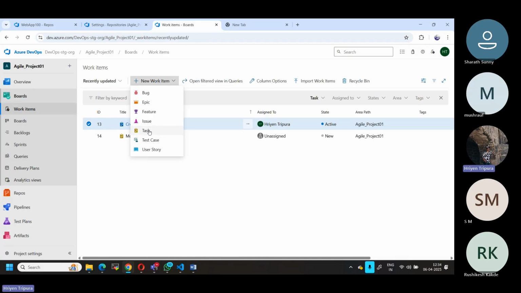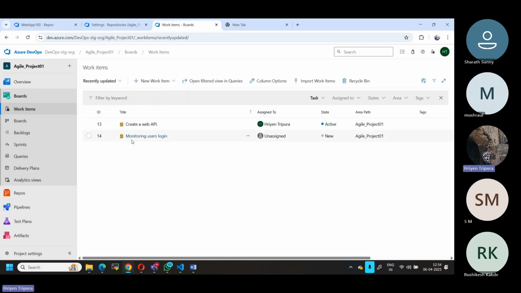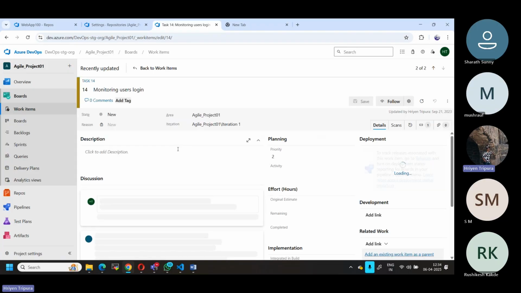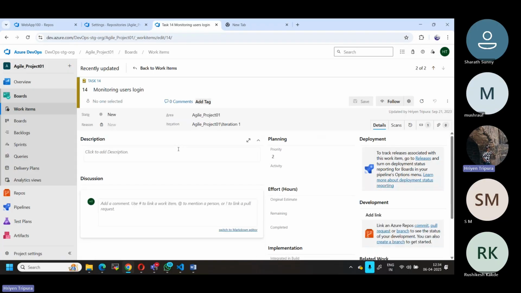So let's say now I have created a task. Now this is a task, right? You can see the symbol also. Now what is this task related to? This is monitoring user login related. Now if you open this, you can see there is a task ID created, and these are links, you have to link normally from different items. Now if you see here, there is a parent.